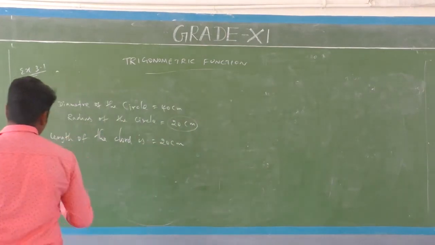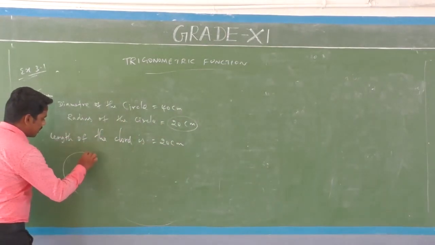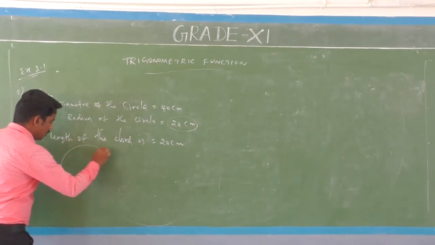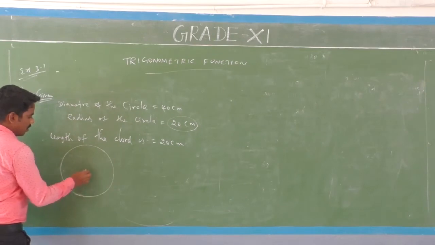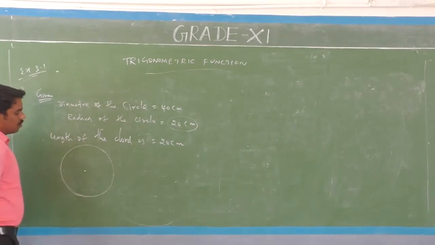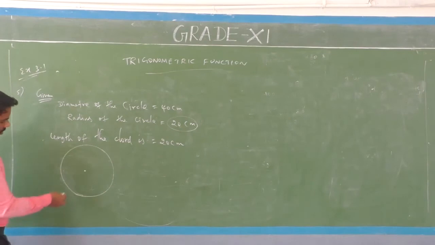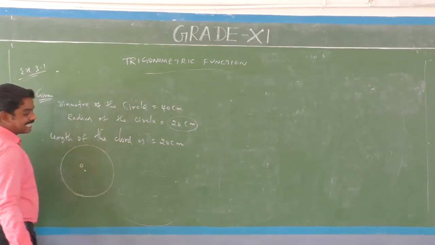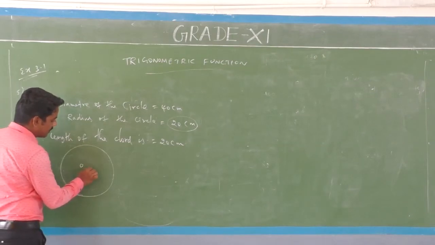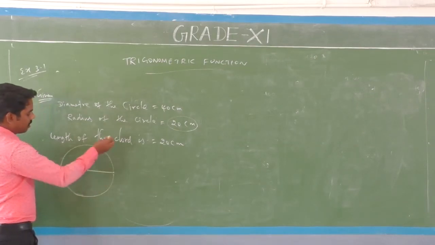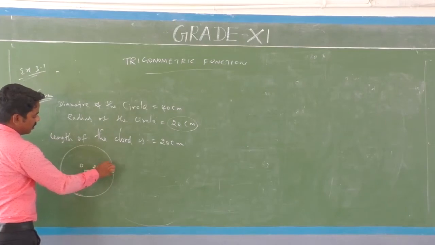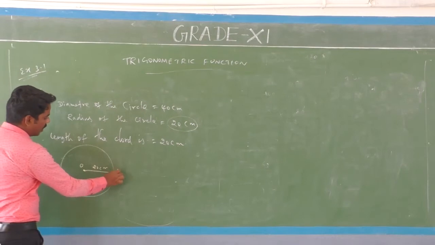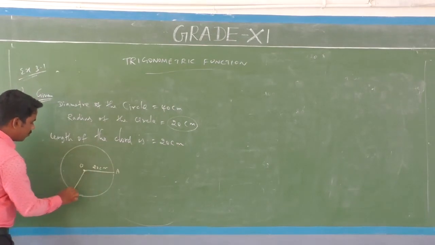Draw the diagram. Let's consider a circle with center O. The radius of the circle is 20 centimeters, OA and OB.